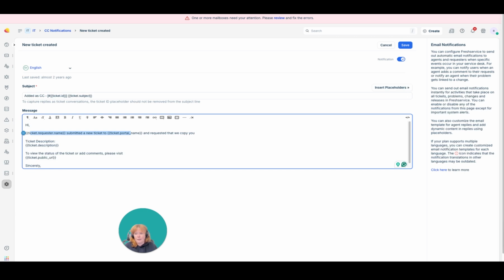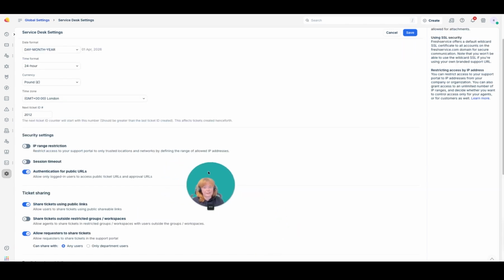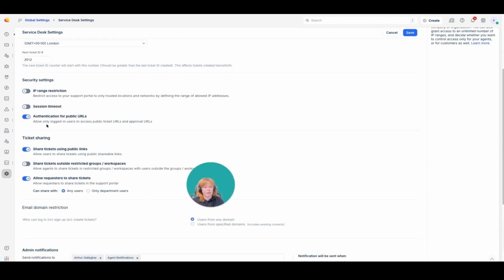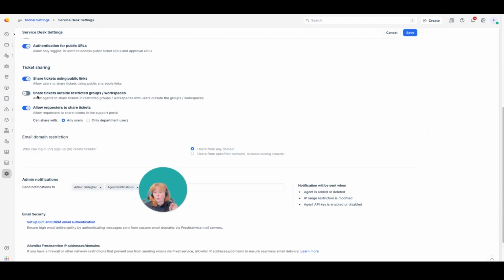The other thing is, you have to make sure that this is set. This has recently moved, and I'm pretty sure this is the new position for it. So I'm in service desk settings here under admin, and I can choose whether someone can indeed do ticket sharing at all. I can also disable the public link sharing if I don't want to allow that.